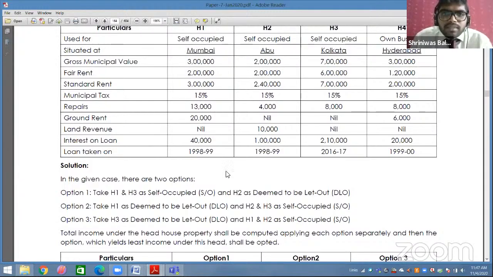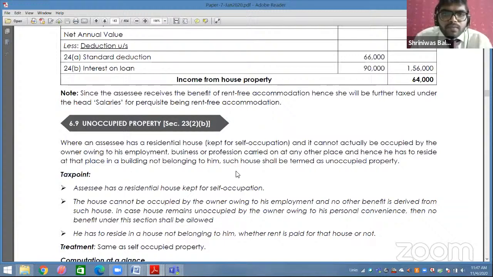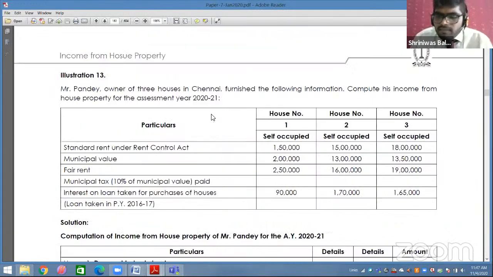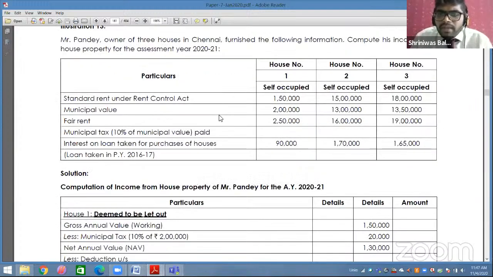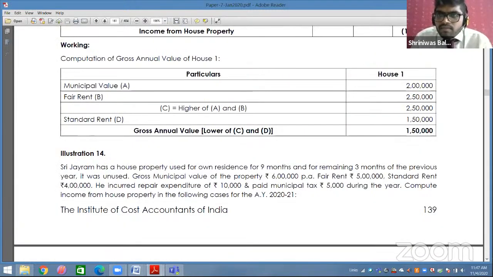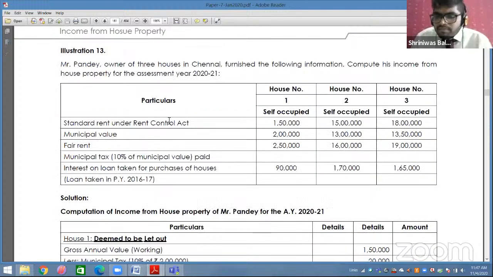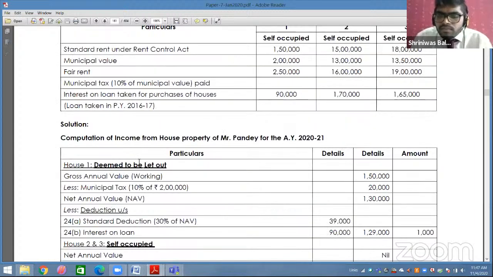Chalo, mark this sum as important. Question number 13, as per my PDF it is on page number 139. Mark this as important, the reason being this is your amendment sum.